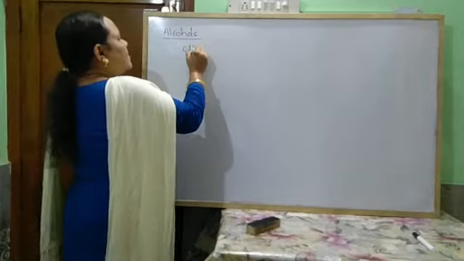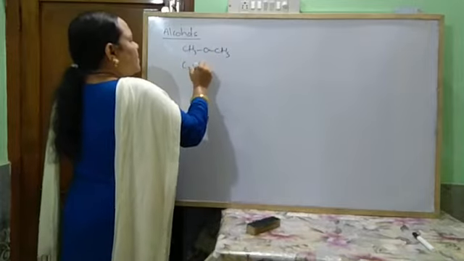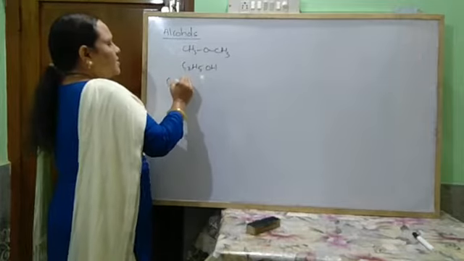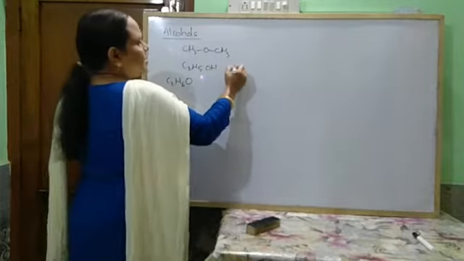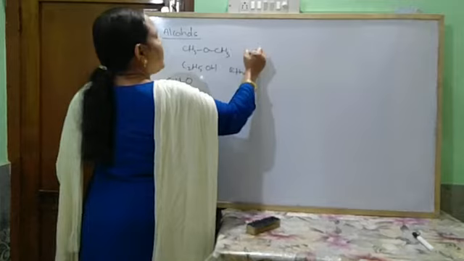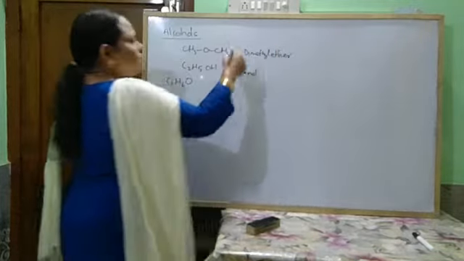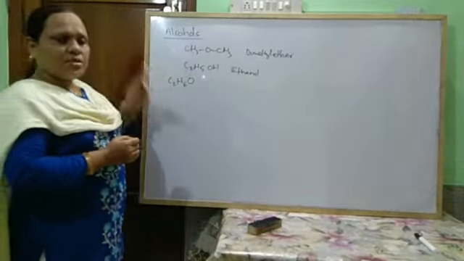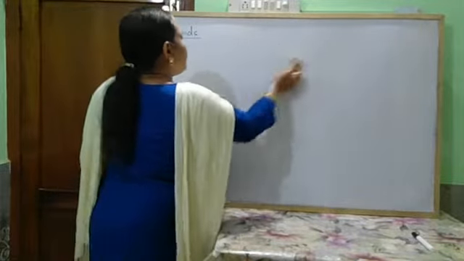Look here, CH3OCH3 and C2H5OH. Both have the same formula, C2H6O, but this is ethanol and this is dimethyl ether. So these two are functional isomers of each other. Alcohols form functional isomers with ethers.